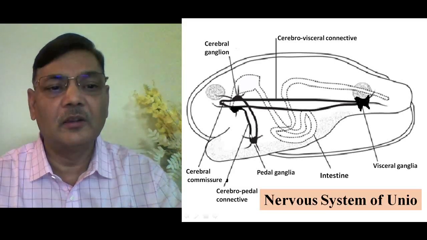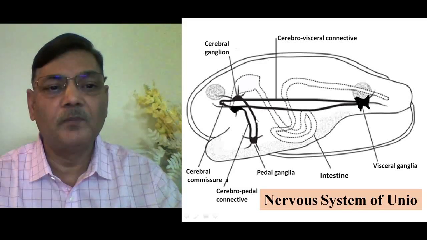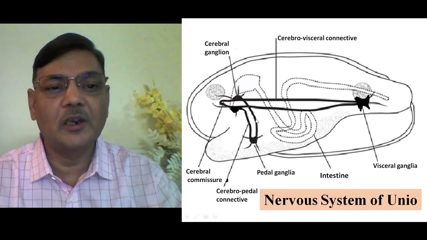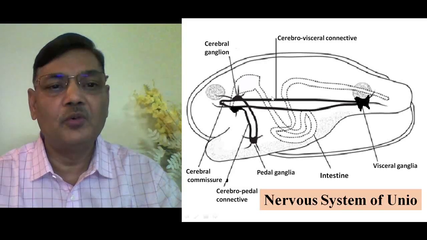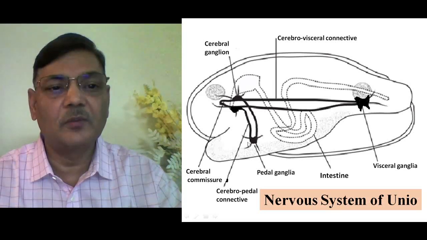And then the nerves coming from the cerebral ganglia will be connecting to these pedal ganglia, and such nerves are called cerebropedal connectives. So this is one cerebropedal connective, and this is another. So we have two pairs of connectives. One is the cerebrovisceral connective, the other is the cerebropedal connective, whereas there is a single commissure, that is the cerebral commissure.